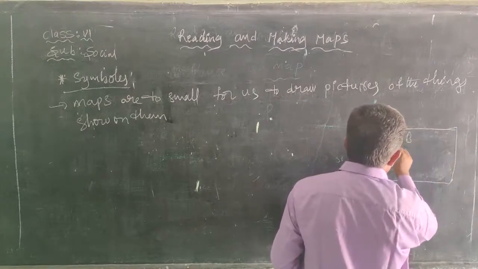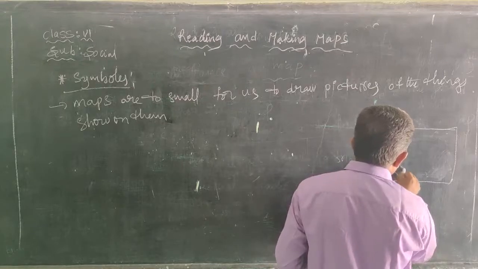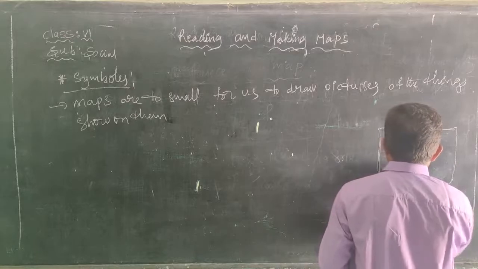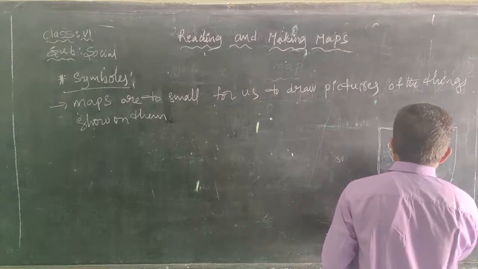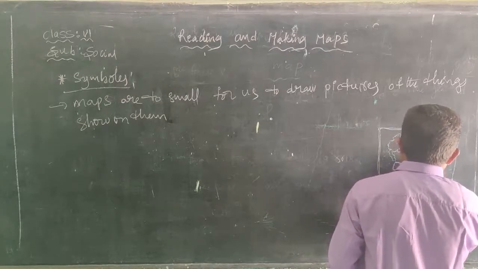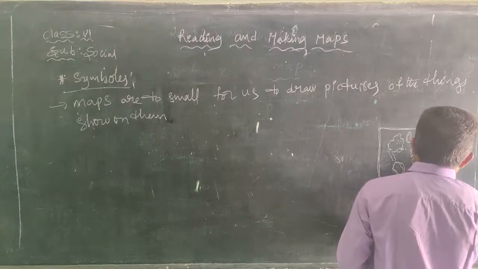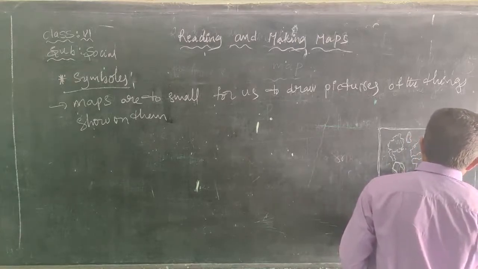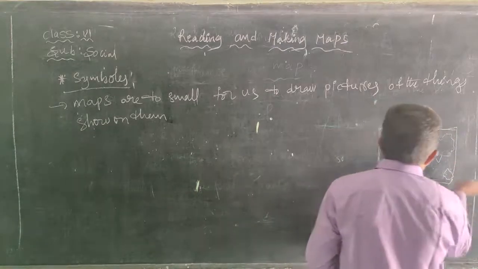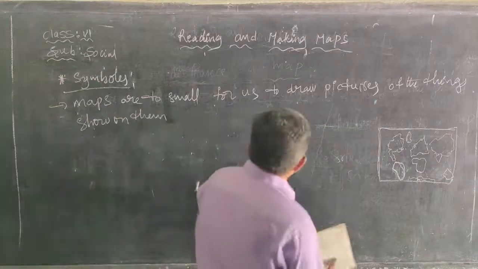Here there is Greenland, this is South America, this is Europe, here there is Africa, this is Asia, here there is Australia, and this is Antarctica. So we see seven continents.